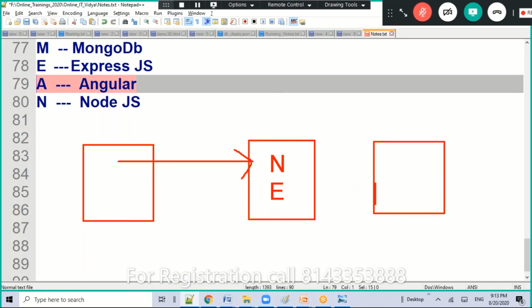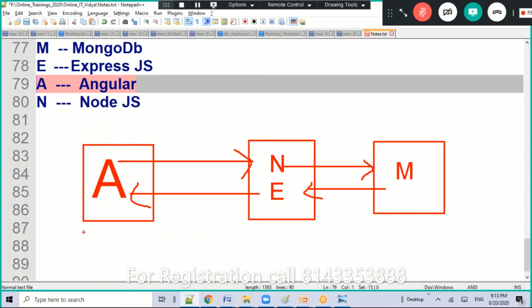These two will communicate with MongoDB, which is a database. MongoDB returns the data in JSON format, which is an alternative to XML. That data will be transferred back to Angular, and Angular will handle it.